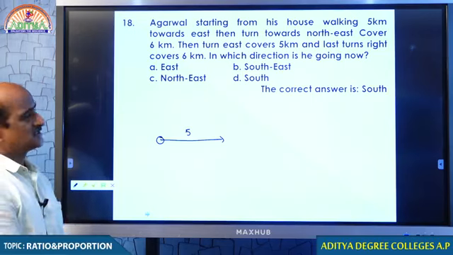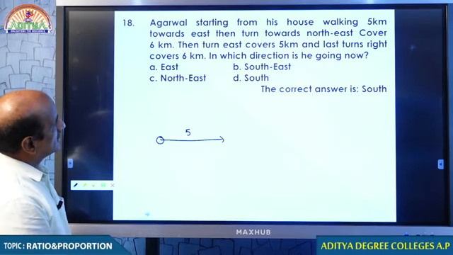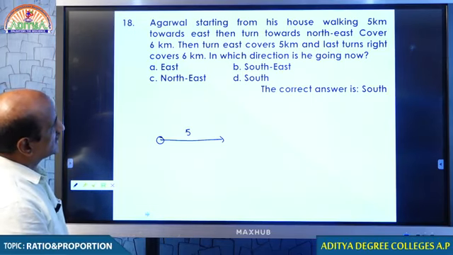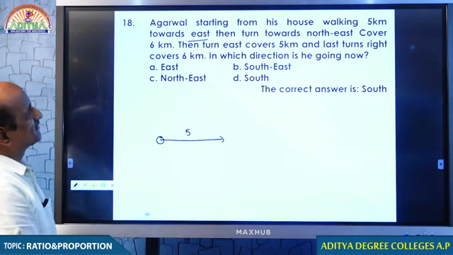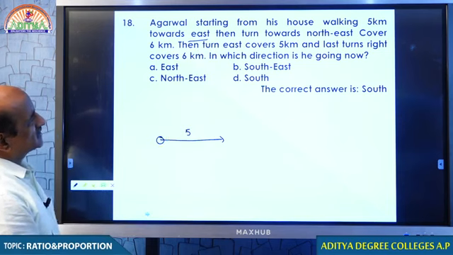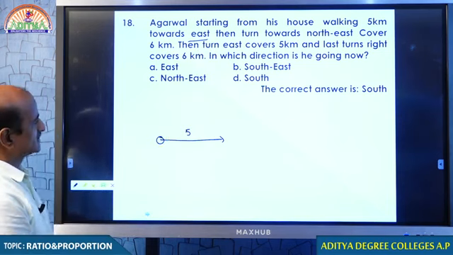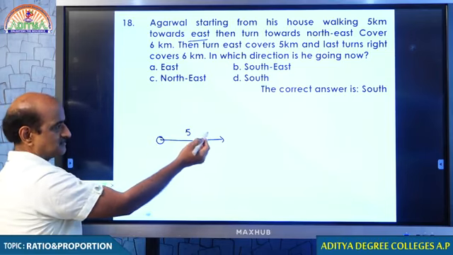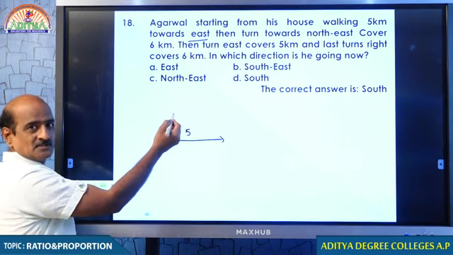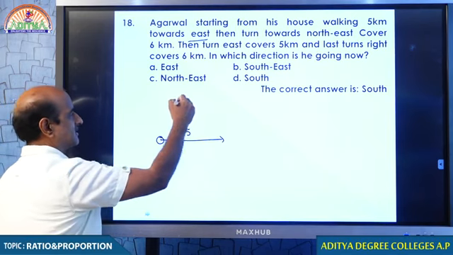Students, read the question seriously. Agarwal starting from his house walking 5 kilometers towards east. This is east. Then turns towards northeast and covers 6 kilometers. Northeast in the sense like this. I think you understand my point. So this is going to be northeast.